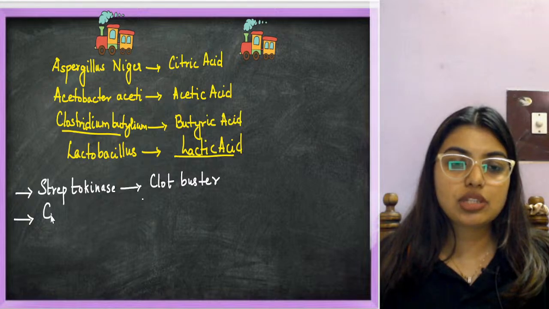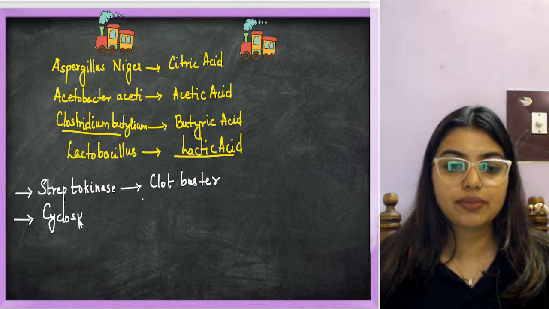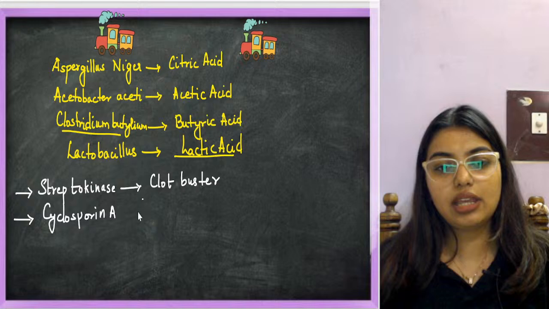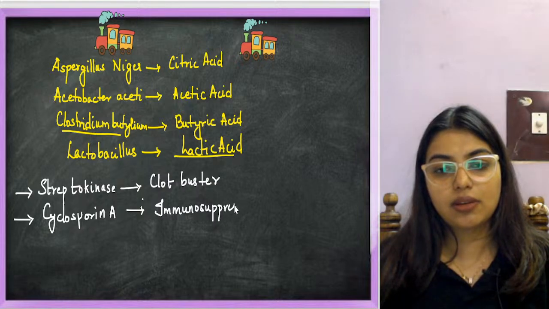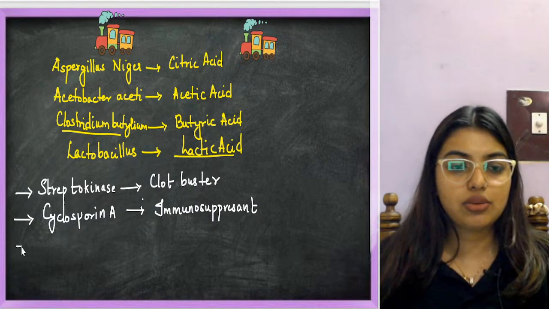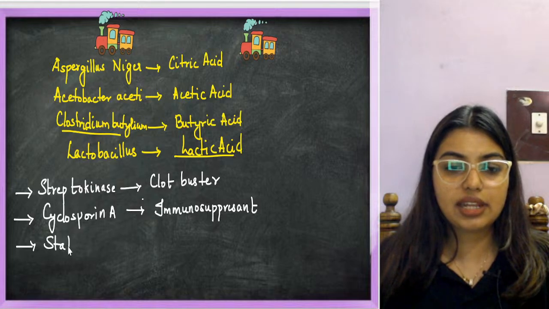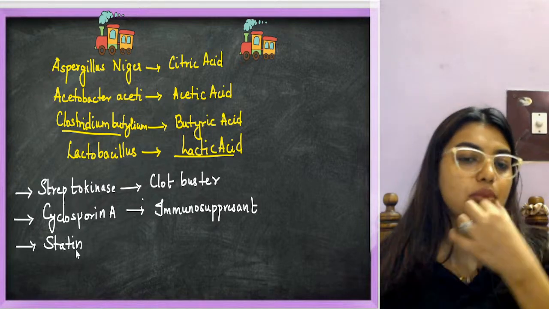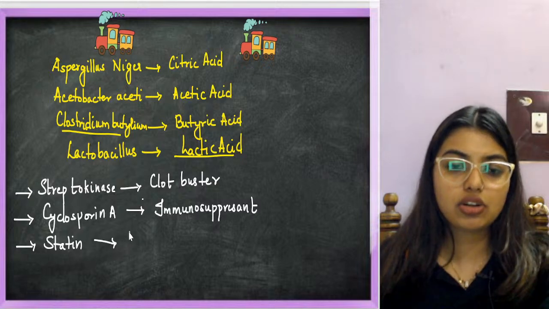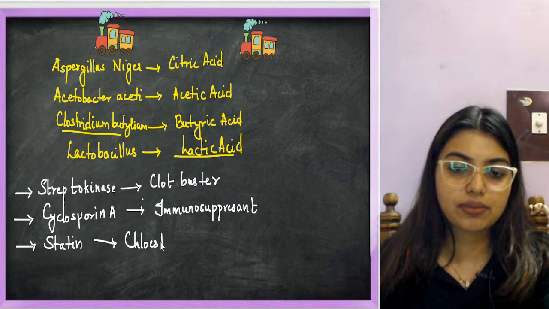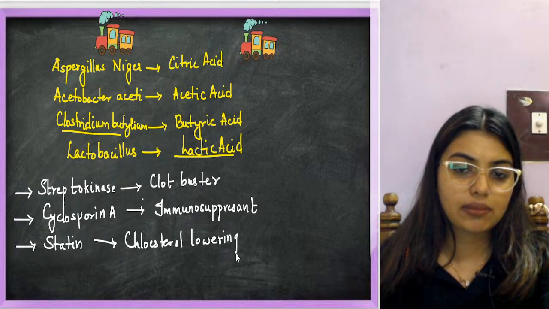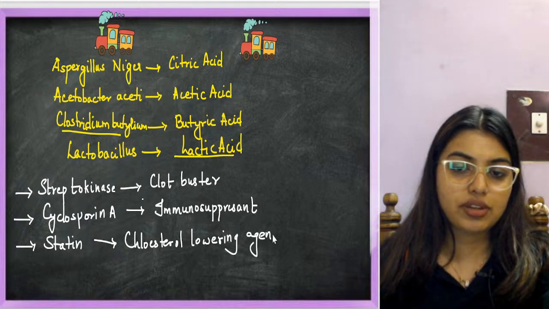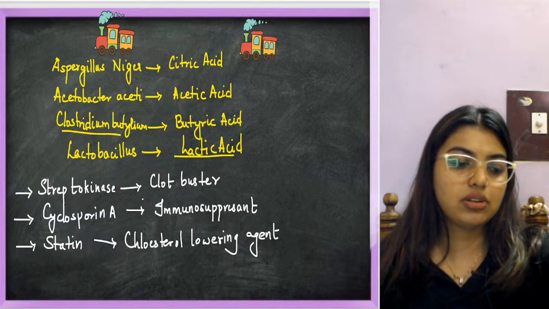Then students, what else? Next one, immunosuppressant, that is cyclosporin A, which is going to act as an immunosuppressant. Then you have statins. Please learn from where they are extracted. This one is from Monascus purpureus. Statins are your cholesterol lowering agents. Done? Yes or no?